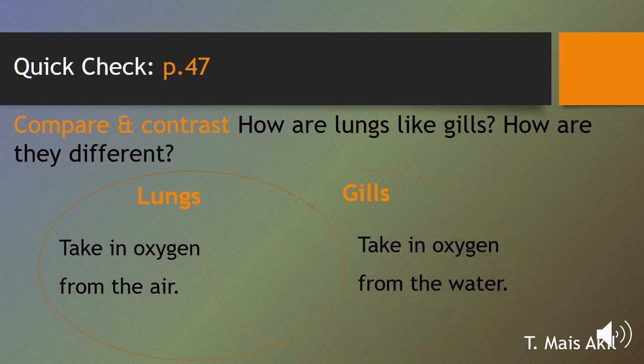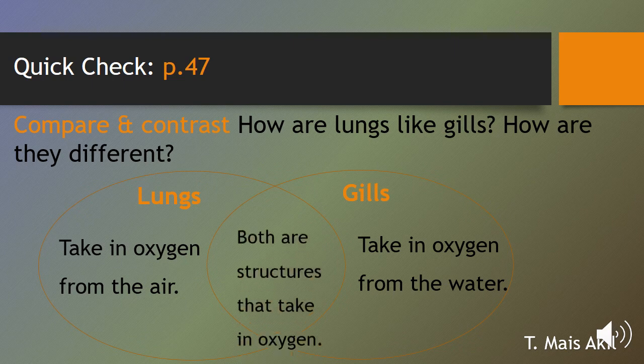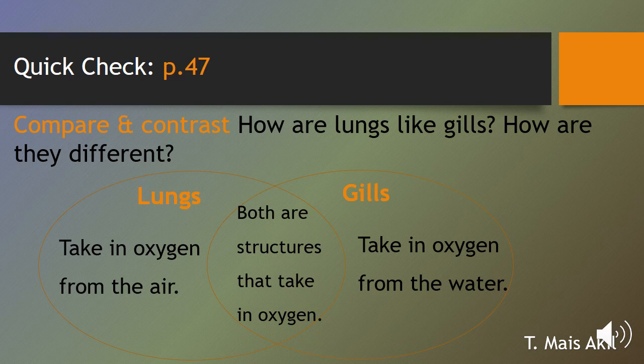Very good. Now, this is how they are different. Let's see how they are similar or alike. They both are structures to get what? Yes, very good. Both are structures that take in oxygen. This is the similar thing between them.